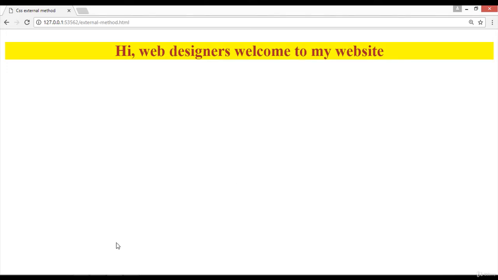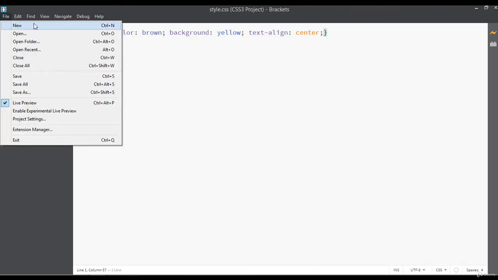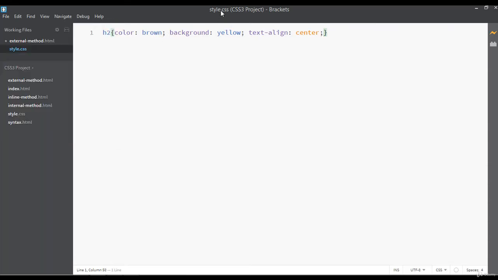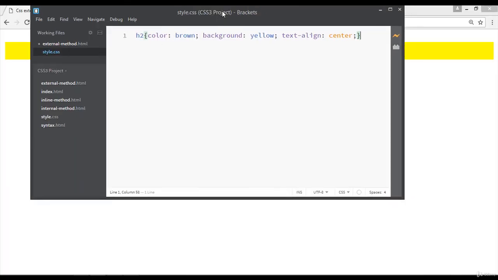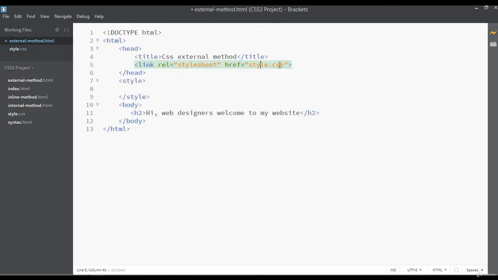Let me explain once again. We have created a new file by pressing Ctrl+N. You can create it from here, or Command+N on Mac, and you can click here. I have given the name of this file style.css. You can see it is written here, style.css, and it's very simple. I have linked style.css inside the link tag. So I hope you understand how we can use CSS externally.